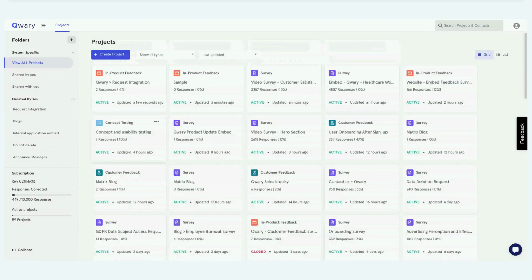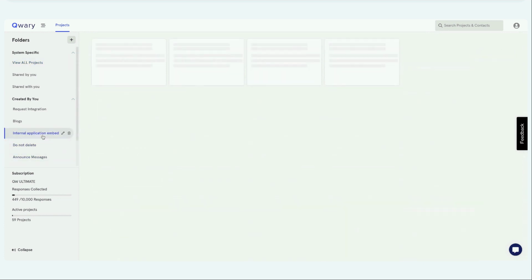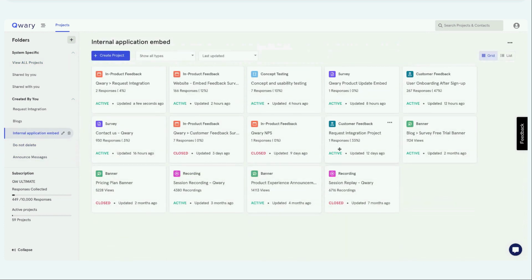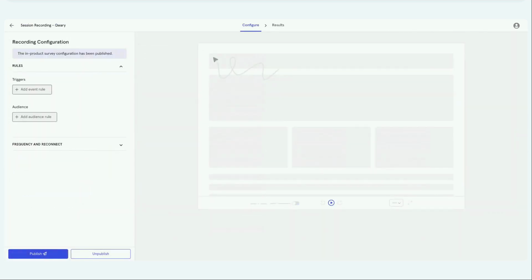Next, we'll talk about session recording. I already have some samples created. So when you create a session recording project, select a session recording project type. Similarly, you can define the audience and the event triggers.